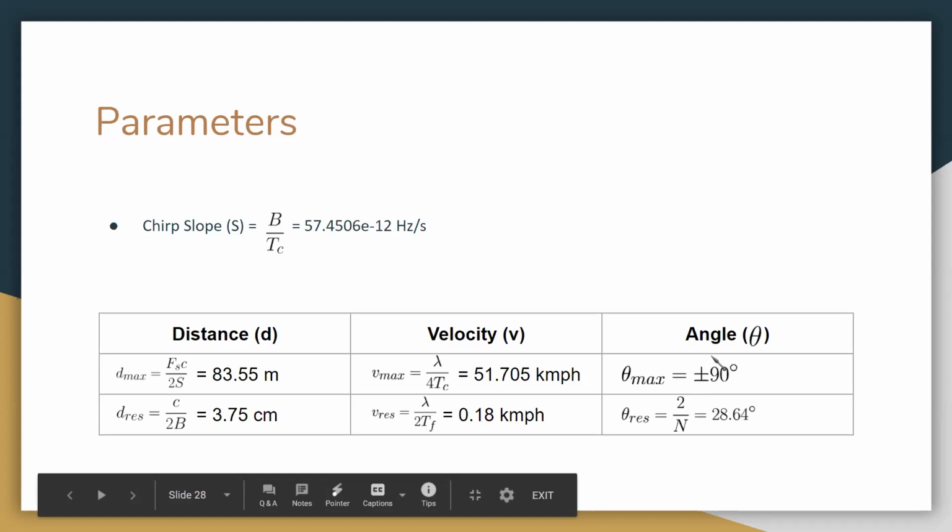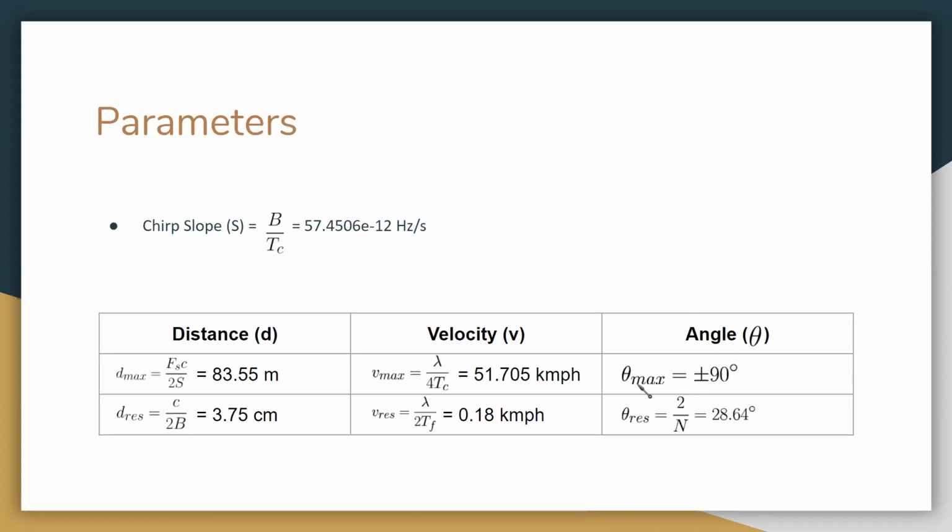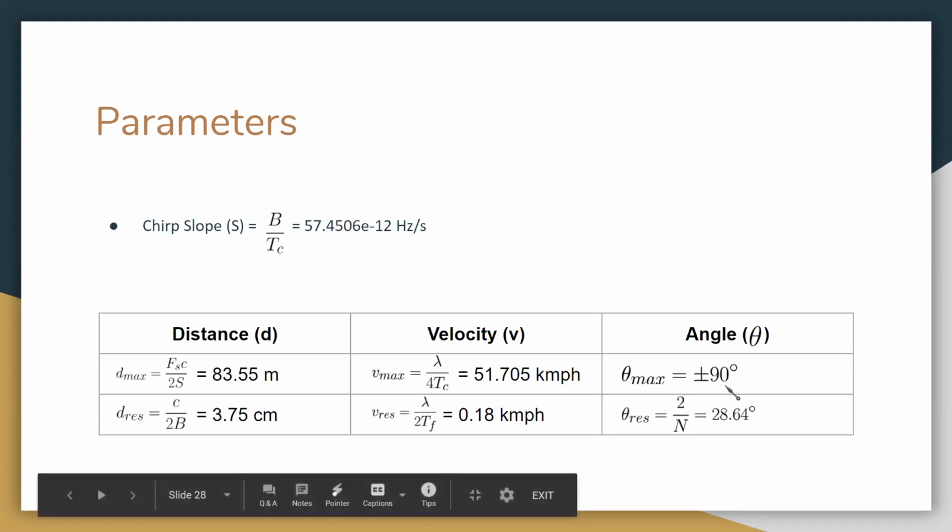But we are having some problem with the angle part, like theta max will be plus minus 90 only, and resolution that we were getting is 28.64 degrees. In this formula, 2 by n is the number of receivers that we have. So we have to look into that, how can we improve this resolution. And others, I guess they are pretty good.